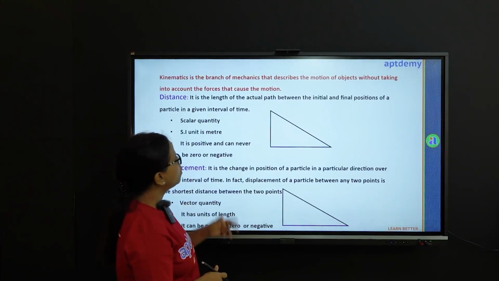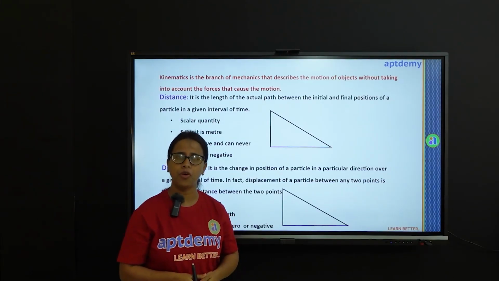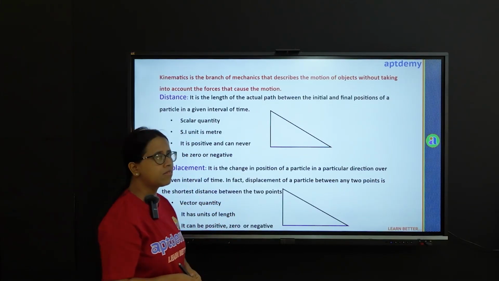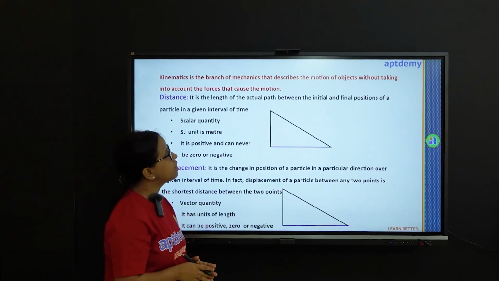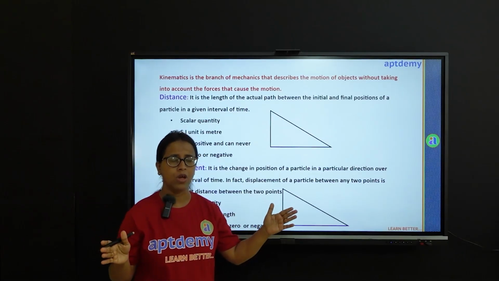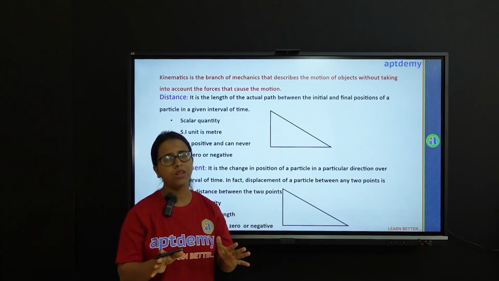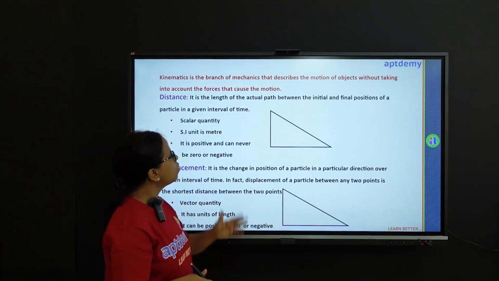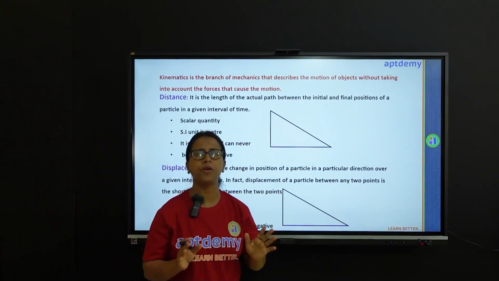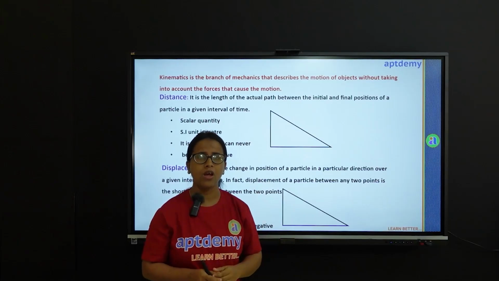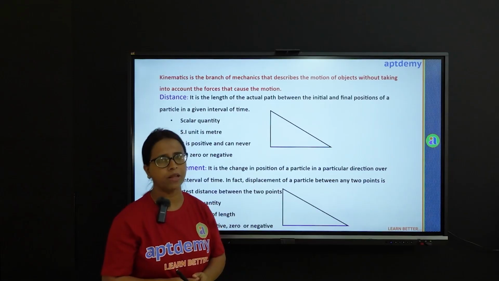Now we come to the different parameters that are used to describe the motion of objects. The first parameter, distance. We all know what distance actually means. Distance is the length of the actual path between the initial and the final position of an object with respect to time. So what does this actually mean? A particle may be following different paths to reach another point. Now distance is basically dependent on the path that is followed by the particle.